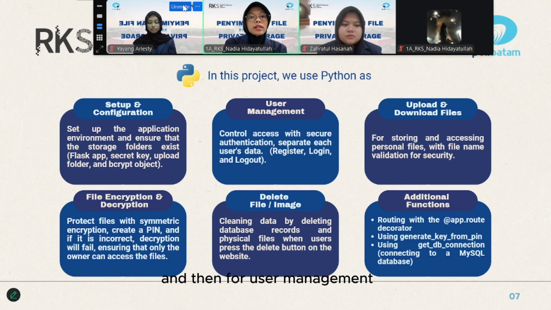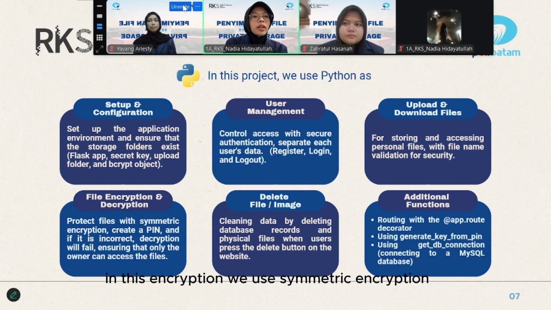Then for user management, to control access with secure authentication like register, login, and logout, and upload and download file for storing and accessing personal files with file name validation for security. Then we have file encryption and decryption. In this encryption, we use symmetric encryption, AES, Advanced Encryption Standard, to protect digital data by converting the original data, plain text, into unreadable code or ciphertext using the same encryption key for the encryption and decryption process. And for the cryptography library, we use Fernet, with salt, base64, and password-based key derivation function.